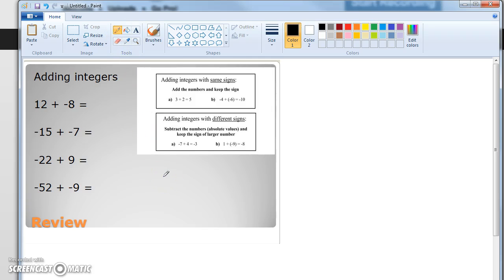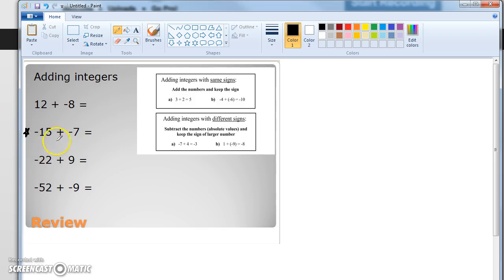All right, so this is definitely one you're probably going to want to practice. I got some rules up here. I know it becomes kind of blurry and tiny on this one. But when you have integers with the same sign, all you do is add the integers and then keep the sign. So like this second one right here.